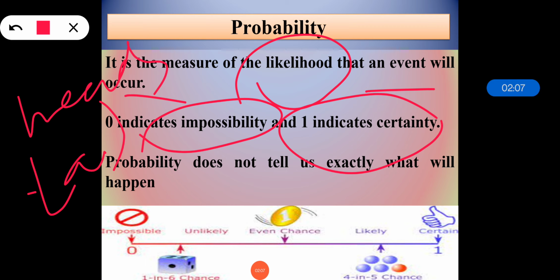These are the outcomes. Then the probability of getting an outcome of head head is one out of four outcomes. Why? Because first outcome is head head, second outcome is head tail, third outcome is tail head, and the fourth outcome is tail tail. That means the probability of getting that outcome is 1 out of 4 outcomes. That means we can say that it is having 25% of probability.